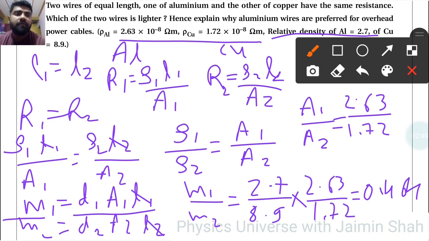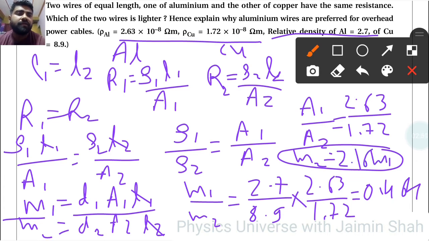So we can write M2 as the subject: M2 is equal to 1 upon that answer, which is 2.16 M1. So we can write M2 is greater than M1, which means that copper is heavier than aluminum. Aluminum is lighter than copper, right? So aluminum is the lighter wire in comparison with copper.